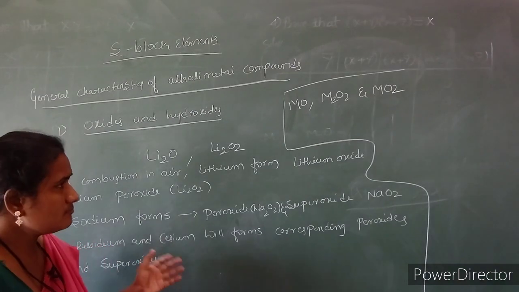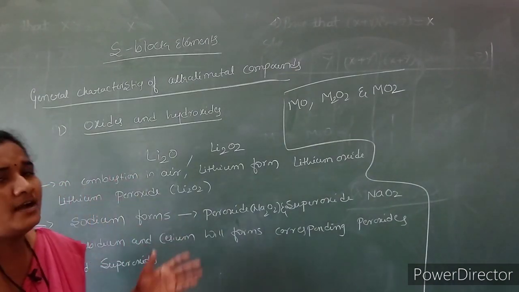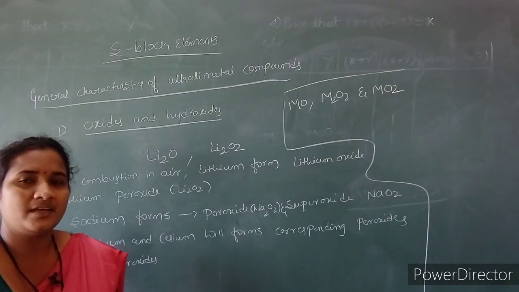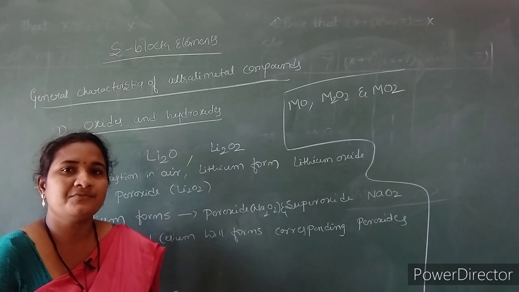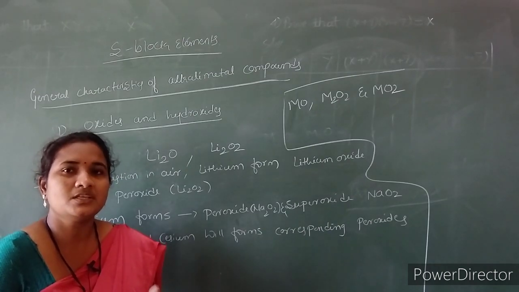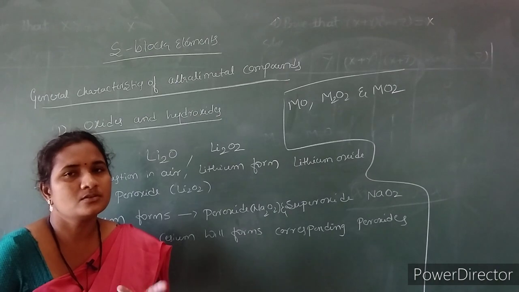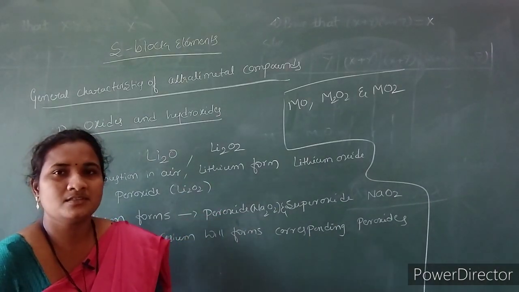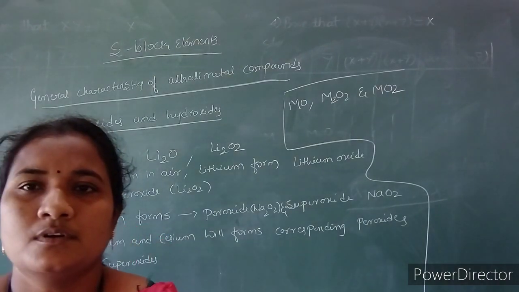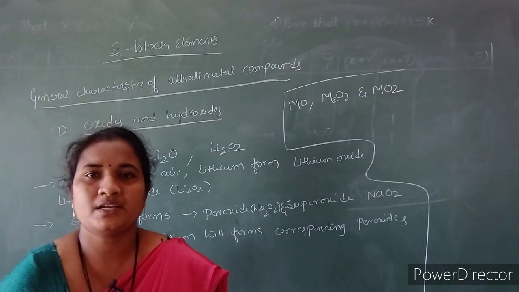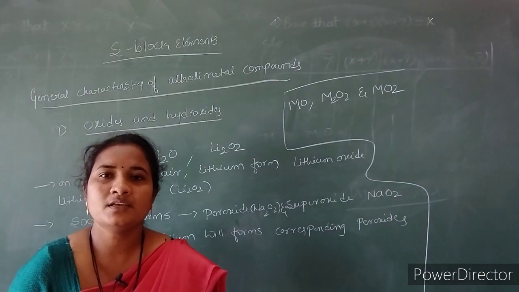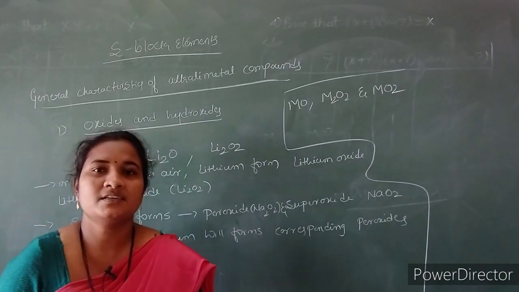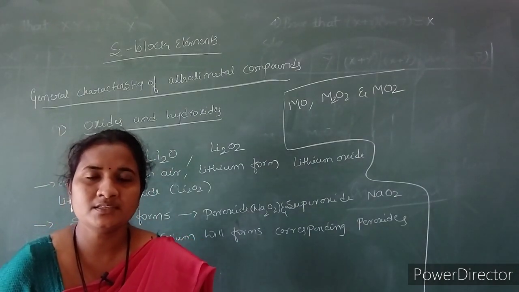Here the stability of oxides, peroxides and superoxides depends upon the size of the metal ion. The stability of superoxides increases with increase in the size of the metal ion. Where the metal ion size increases, it has the capacity to stabilize the anion.